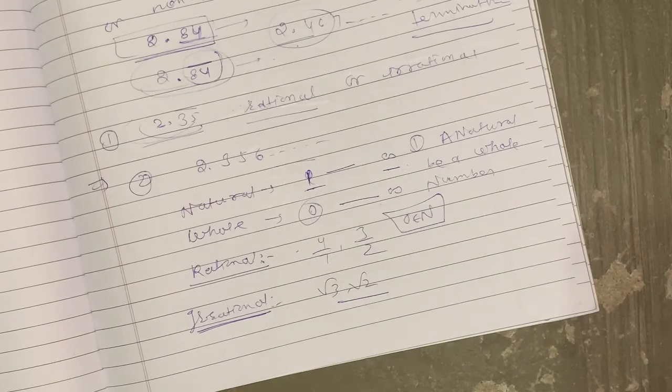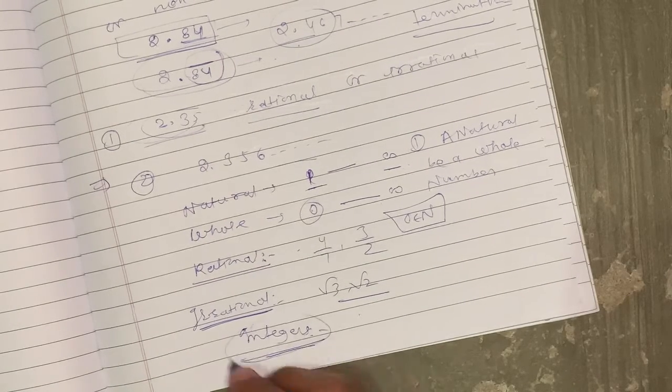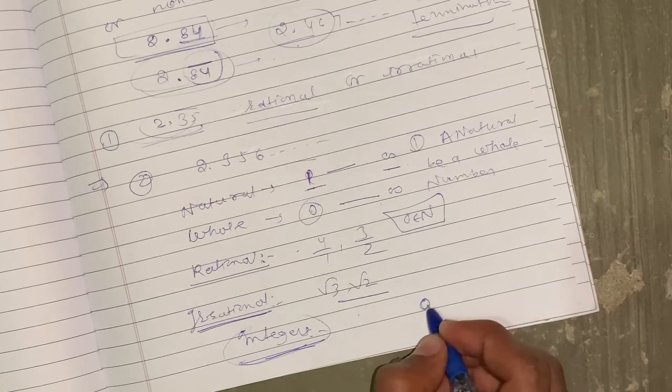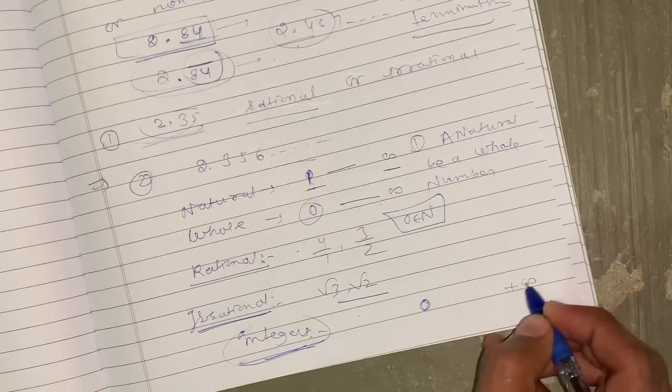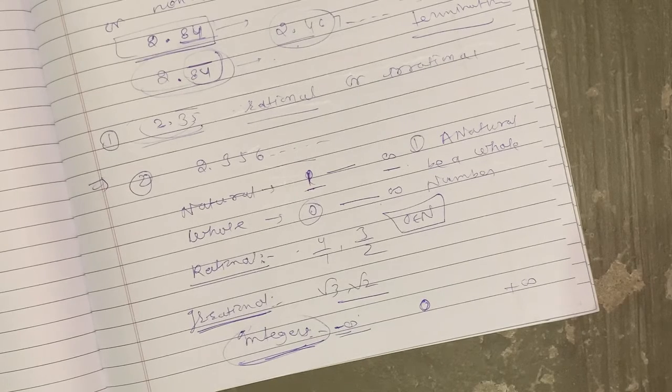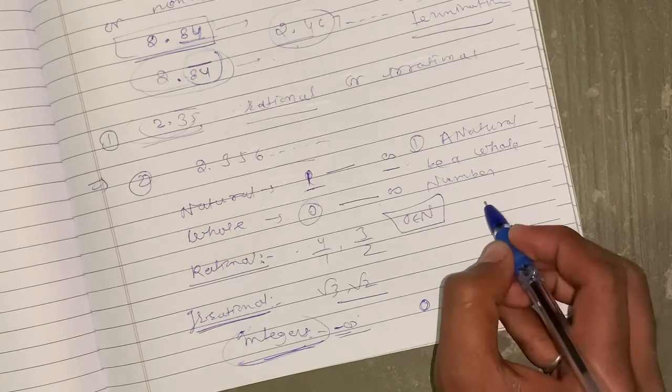I am asking you this type of question again. What is an integer? Also know about integers. Integers start from 0 to plus infinity and in minus infinity. A number which contains positive numbers, negative numbers, and also 0 is known as integers. Now if I ask you whether all integers are whole numbers, you will always say that this is a false statement.